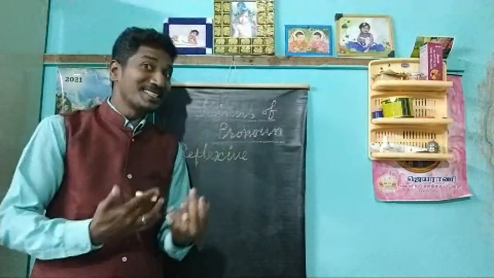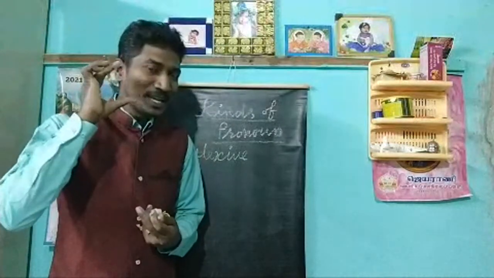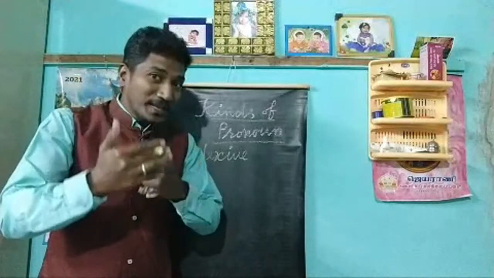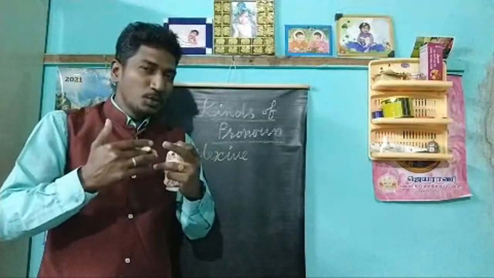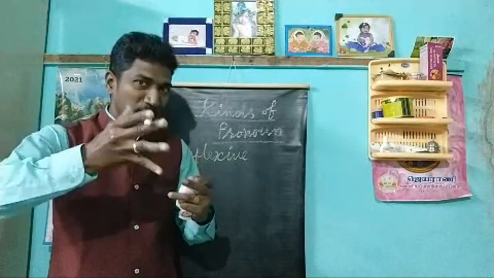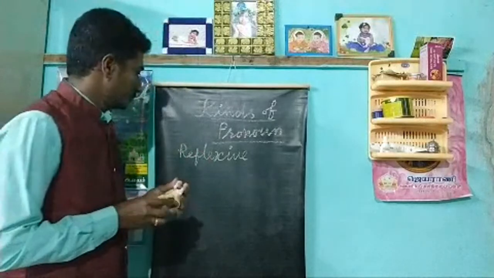That is the reason it is reflexive. Just remember the word reflection. Reflex means it repeats, but we use a different word for the reflexive.